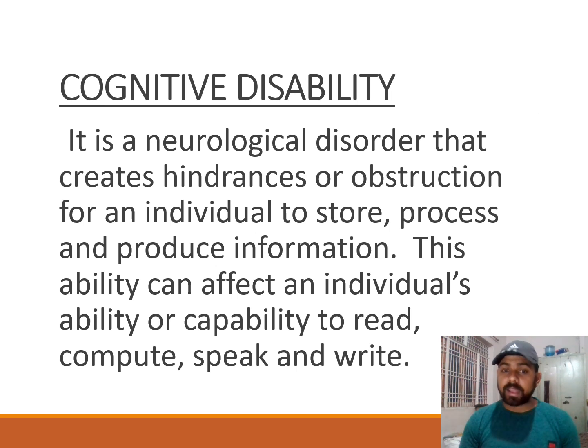Disabilities can affect an individual's capacity to read, compute, speak and write. I mean to say that when a person is not able to read, compute, speak or write properly, it comes under congenital disability.